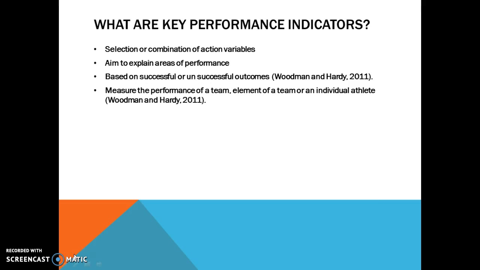What are key performance indicators? Key performance indicators are a selection or combination of action variables that aim to explain or demonstrate areas of performance. In order for these indicators to be useful, they should either be based on successful or unsuccessful performance outcomes. Analysts and coaches use performance indicators to measure the performance of a team, element of a team, or an individual athlete. For example, just the defensive players in a football squad would be targeted to see how many successful and unsuccessful tackles they made throughout a game.